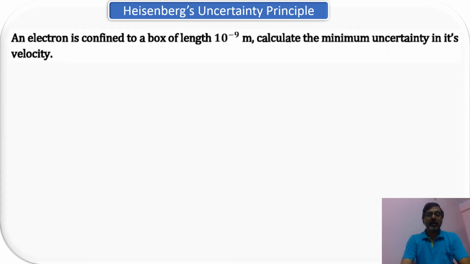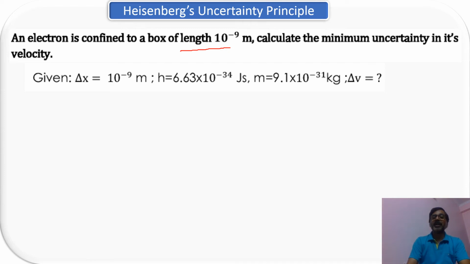All right, now let's see the next problem. An electron is confined to a box of length 10 to the power minus 9 meter. So there is a box, right, the length of which is 10 to the power minus 9 meter. Calculate the minimum uncertainty in its velocity. So now it is with respect to the position and velocity.